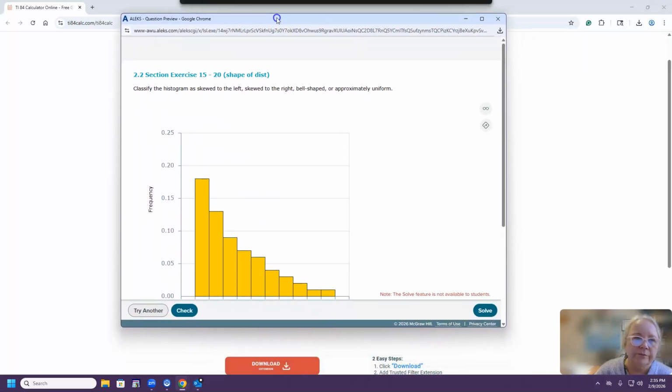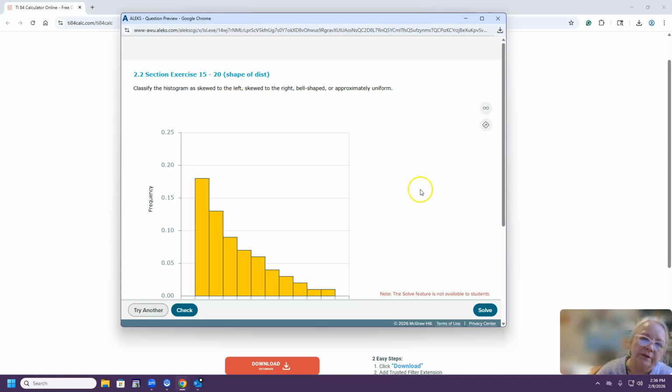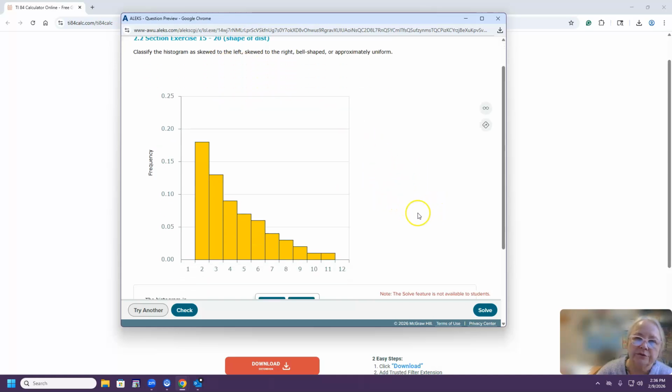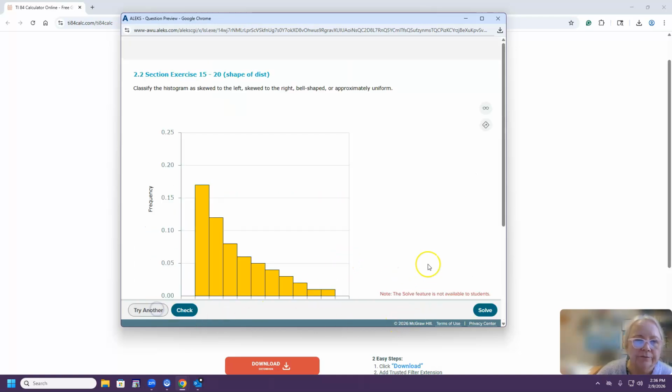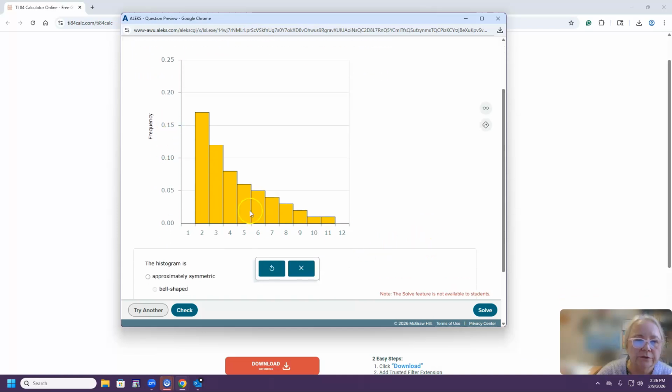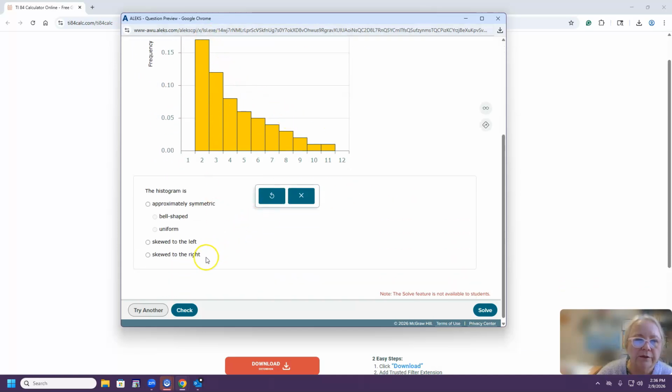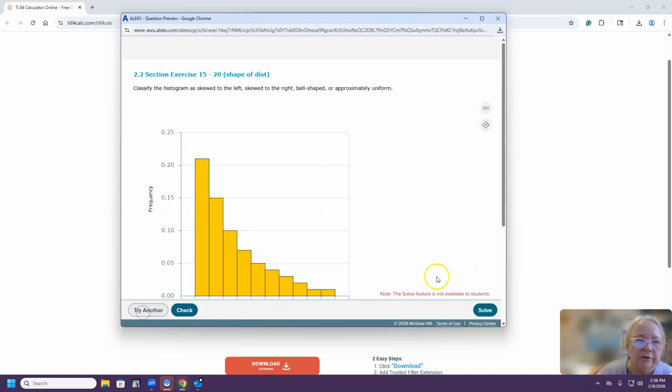Number 3 was about classifying the histogram as skewed to the left, skewed to the right, bell-shaped, or approximately uniform. So this histogram is skewed to the right, your right hand side. So we choose skewed to the right and check the answer. Let's try another. This histogram is again skewed to the right, as you can see, to your right hand side. And check again.